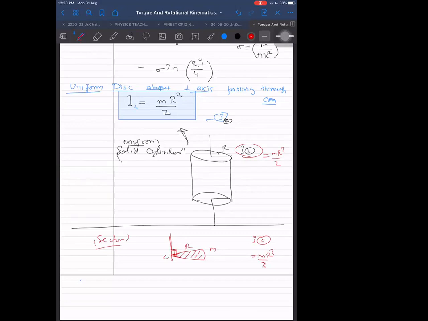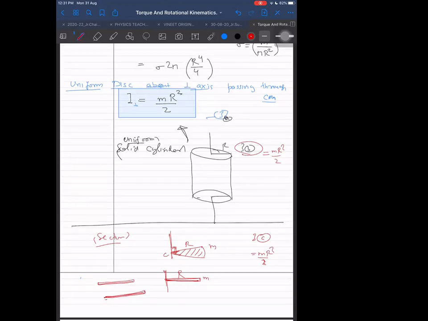Now imagine this sector I am making smaller and smaller in size. Then will it not appear like a rod only? But if I keep on making it smaller, it will appear like a non-uniform rod. It will not appear like a uniform rod, because it is pointed at one end and has a little more width at the other end. So it is acting like a non-uniform rod. The mass density varies from 0 to maximum.